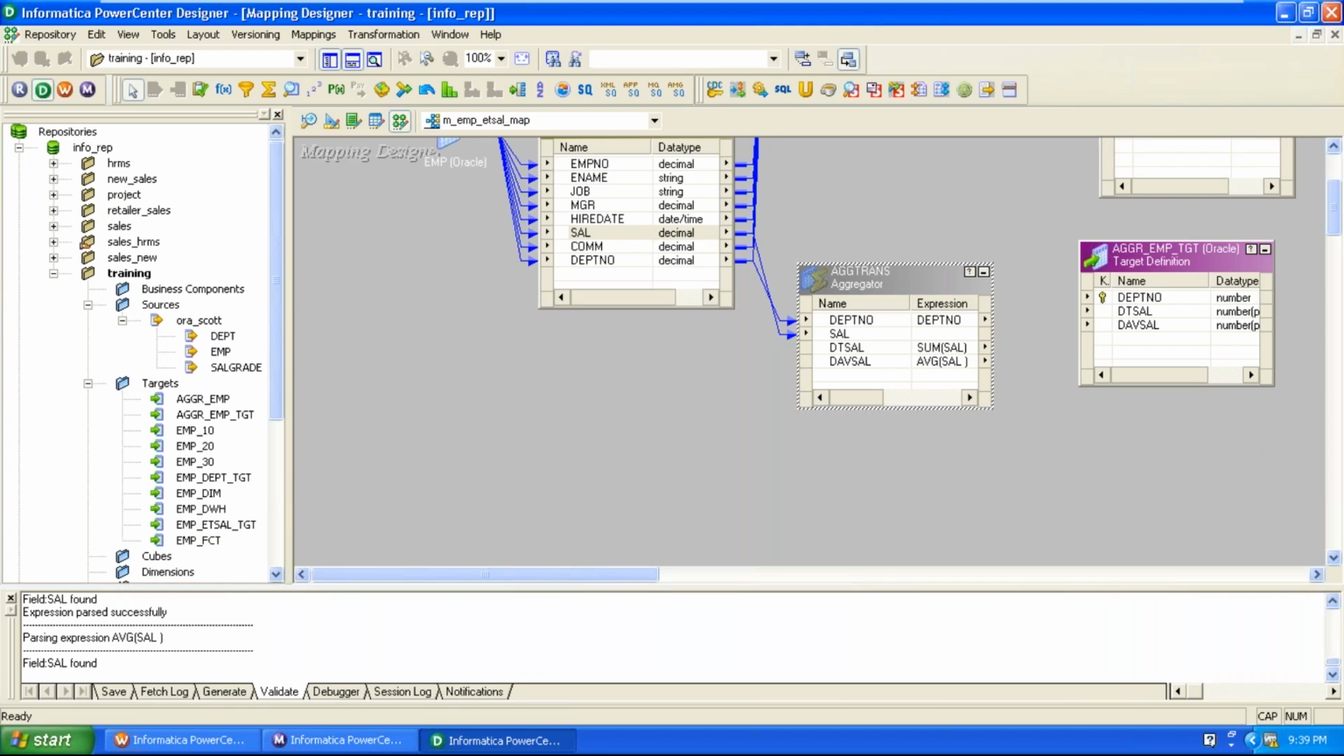So through this aggregator transformation, input is detailed and output is summarized. You can convert detailed data to the summarized format by using the aggregator transformation based on group by. Now connect the output ports of the aggregator transformation to the input ports of the target.